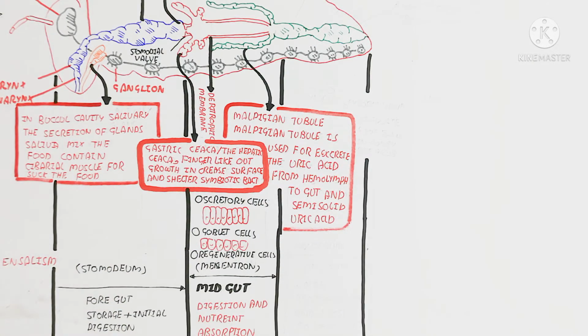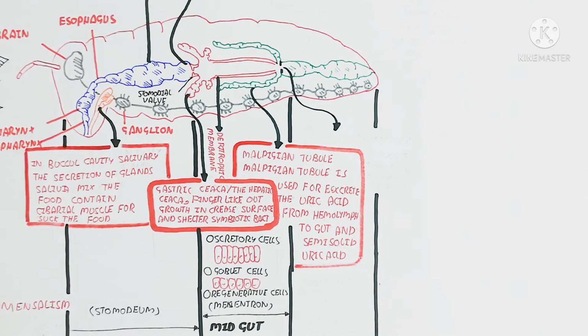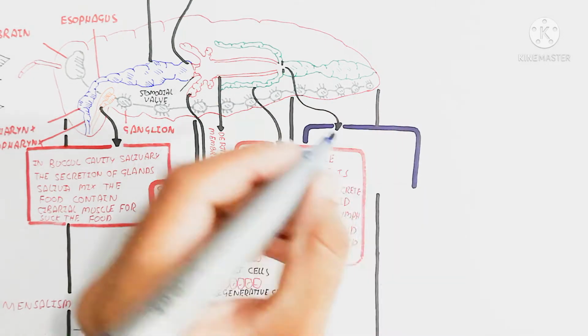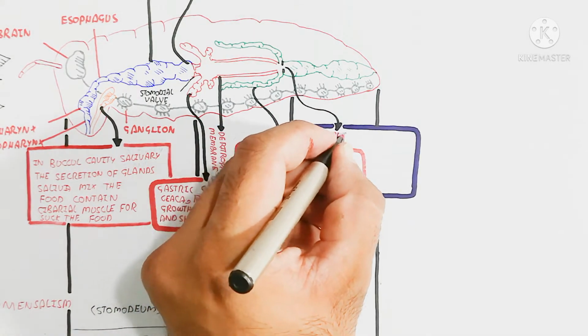The uric acid from the hemolymph is absorbed into the gut, and semi-solid uric acid is excreted with the feces. That is why the terrestrial environment requires less water for excretion of uric acid instead of urea and ammonia.